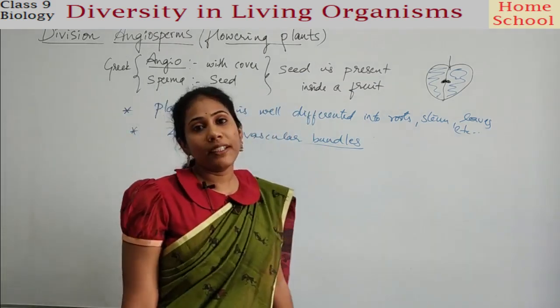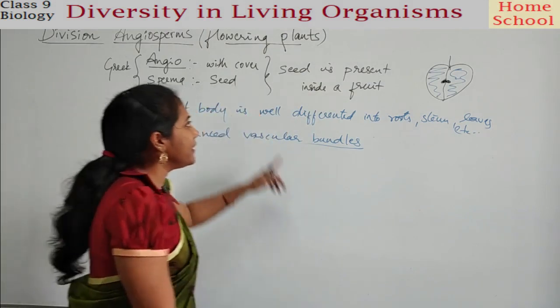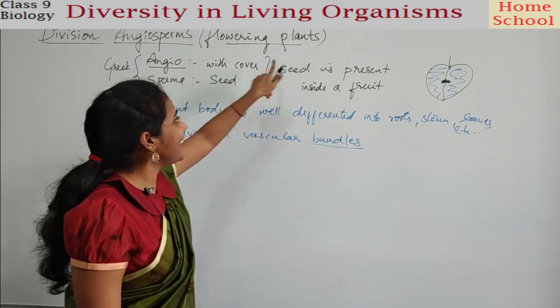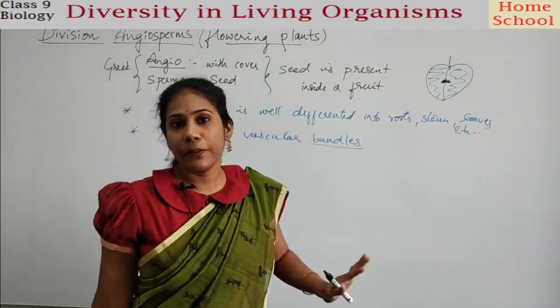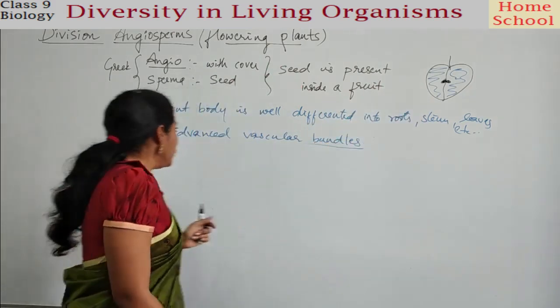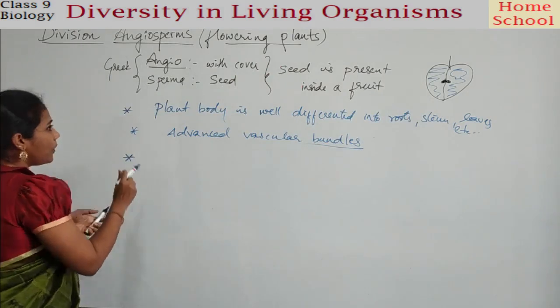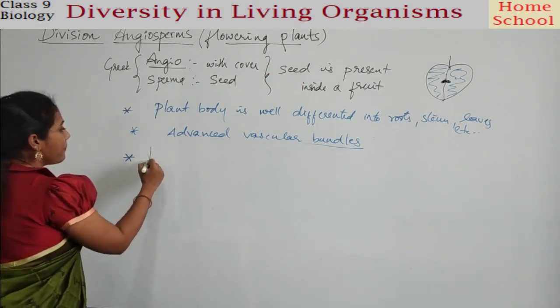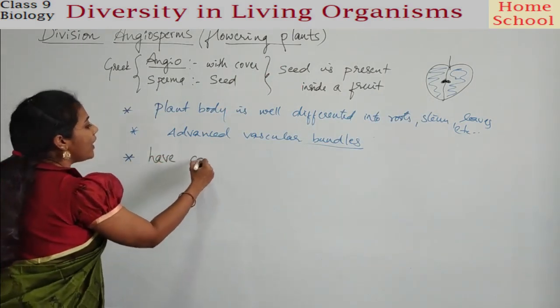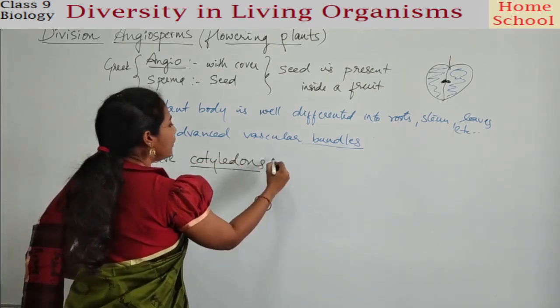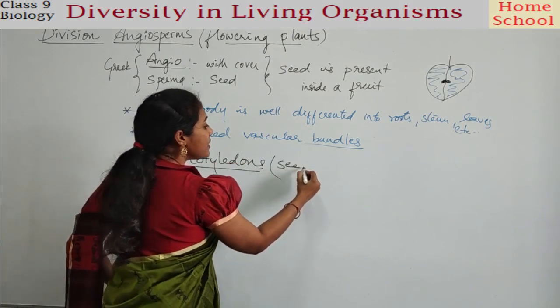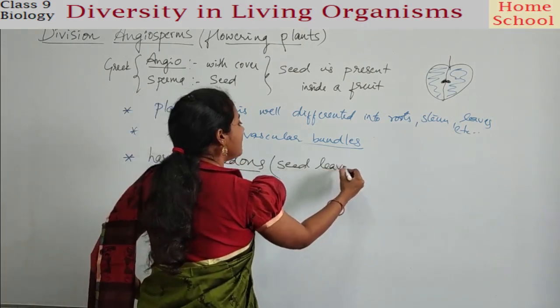And the very important feature here is about the seed and fruit, guys. Seed is always present within a fruit. Okay. And a very important point that you have to understand is they have cotyledons. So what do you mean by cotyledons? Cotyledons are nothing but seed leaves.